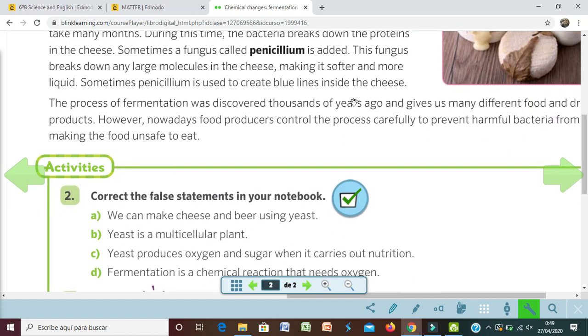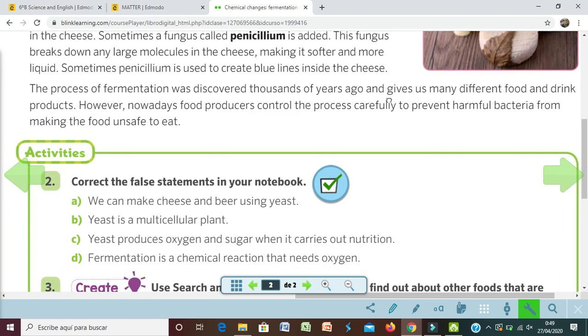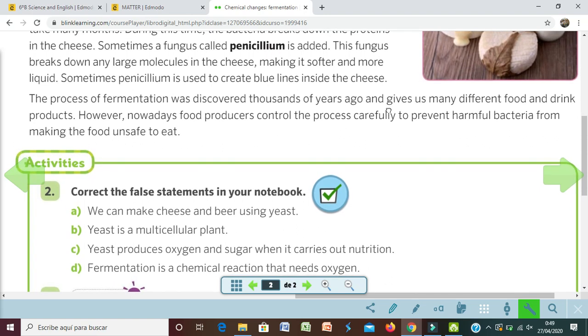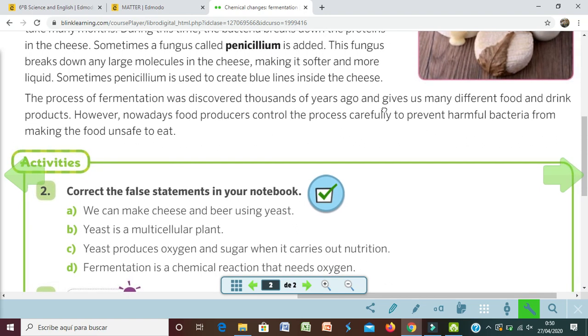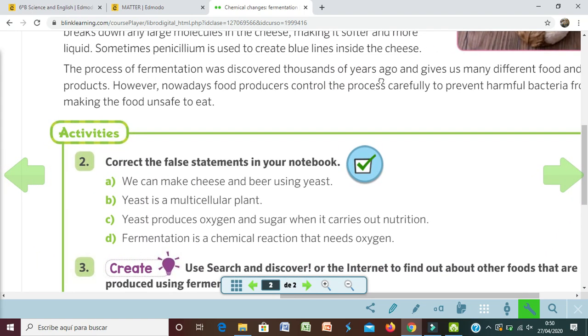The process of fermentation was discovered thousands of years ago and gives us many different food and drink products. However, nowadays, food producers control the process carefully to prevent harmful bacteria from making the food unsafe to eat. Ahora se controla mucho más para que no sean inseguras.